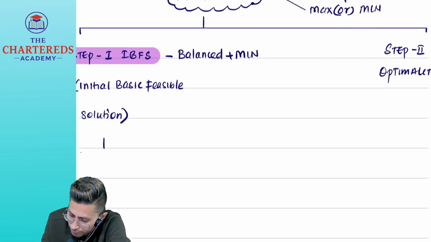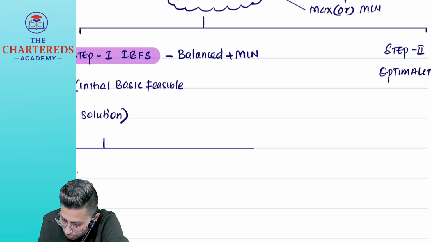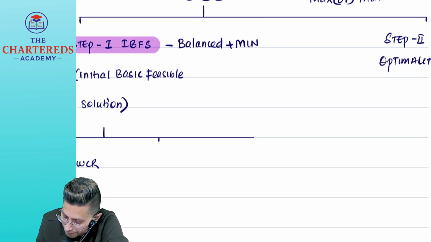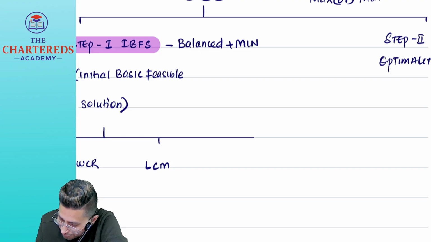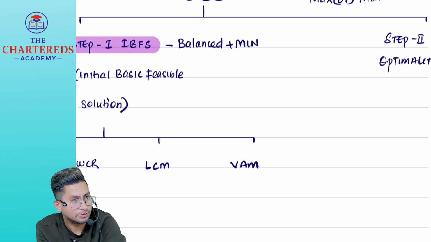Now here you have 3 methods. One is the northwest corner rule. Then we have the least cost matrix method. And the most important one, Vogel's approximation method. In the syllabus, they will ask you to solve as per Vogel's method only.